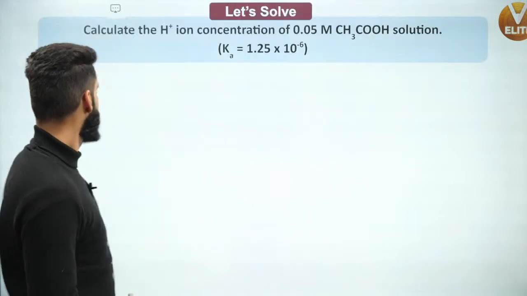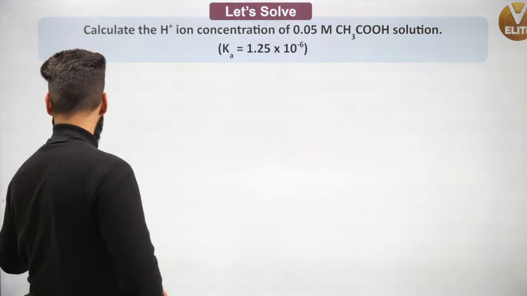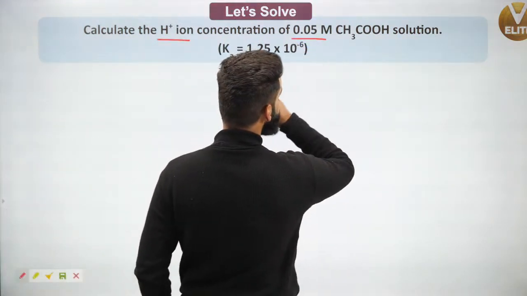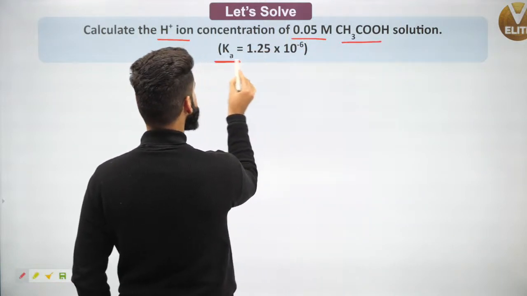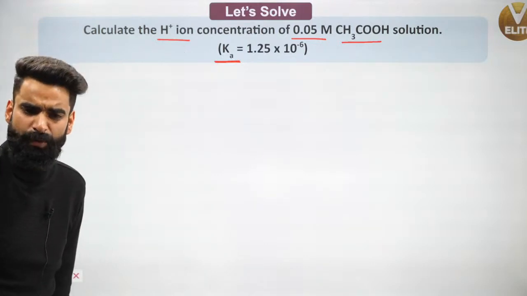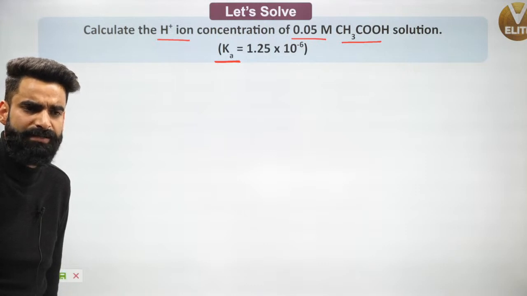I hope this is clear. See, the question says, calculate the H positive concentration of 0.05 molar CH3COOH solution. You are given the ionization constant of the acid as well. You have to calculate the concentration of H positive. Very simple question it is.